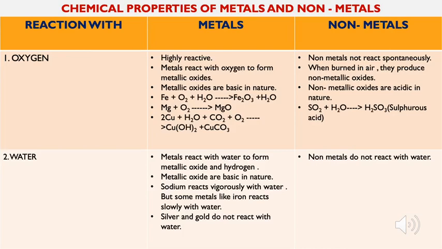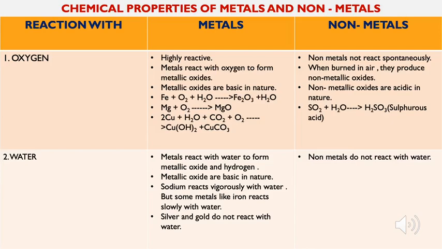Now in the metals you can see the third reaction, that is of copper. Have you seen that copper also gets rusted? Yes, a greenish deposit appears on the surface of copper vessels. Actually, it is due to the formation of copper hydroxide and copper carbonate.